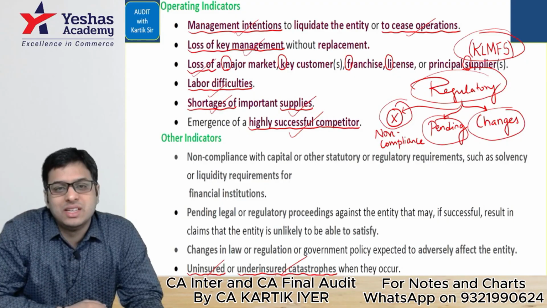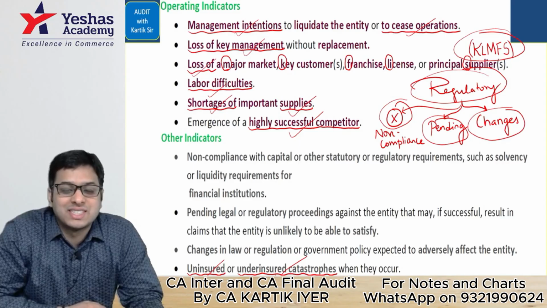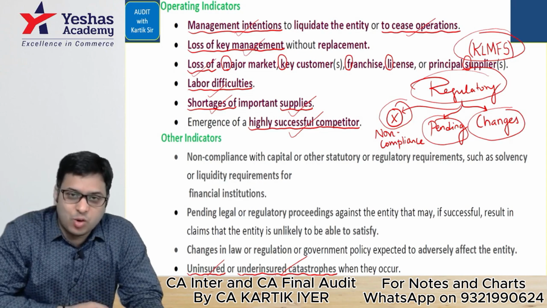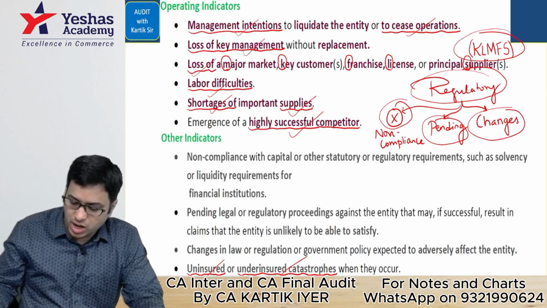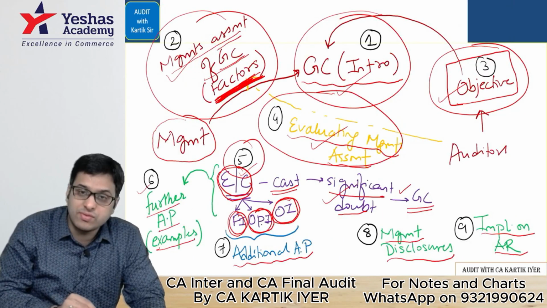This question came in the May 2025 examination, and my students were very happy after the paper. So this question came. Okay, can we go ahead now? Now this is basically events or conditions that cast a significant doubt regarding going concern. So we have done question number 5.